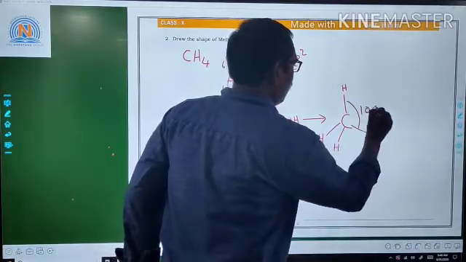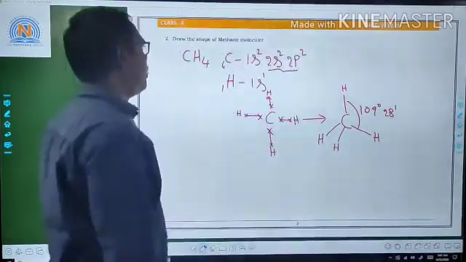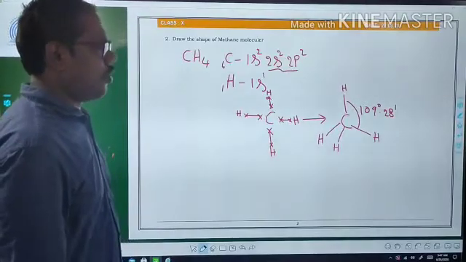The bond angle is 109 degrees 28 minutes. This is the shape of the methane molecule.